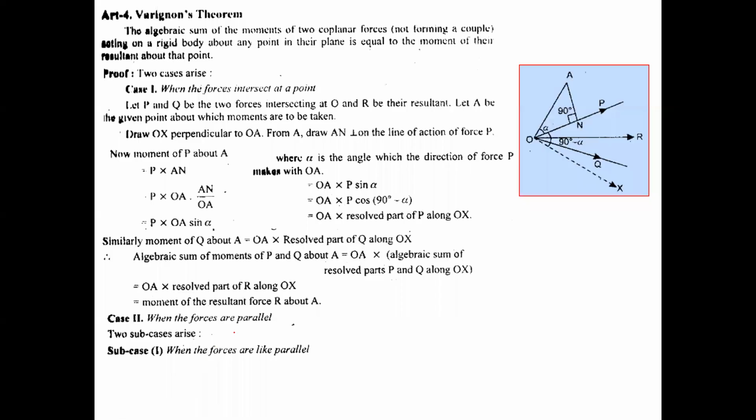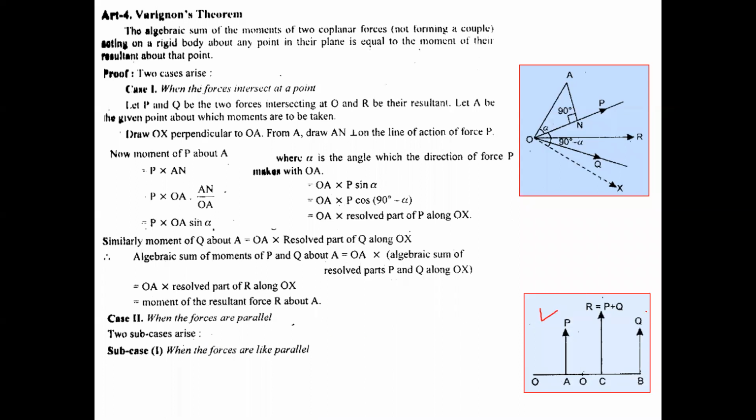Now the second case, when the forces are parallel. But in the parallel case we again have two sub cases. Like parallel means when I have P and Q in the same direction. They are parallel but their direction is the same. P is vertically upwards, and Q is also vertically upwards. So these are called like parallel. And then we will discuss the second sub case when they are unlike parallel.